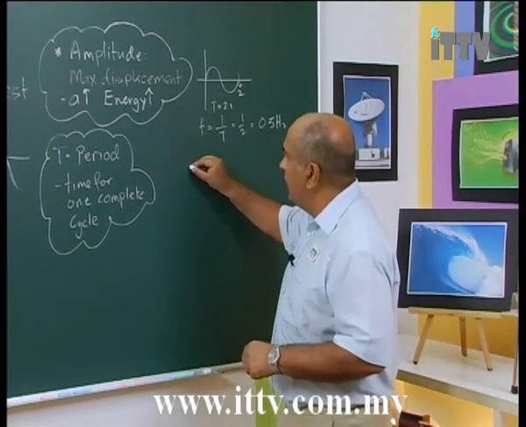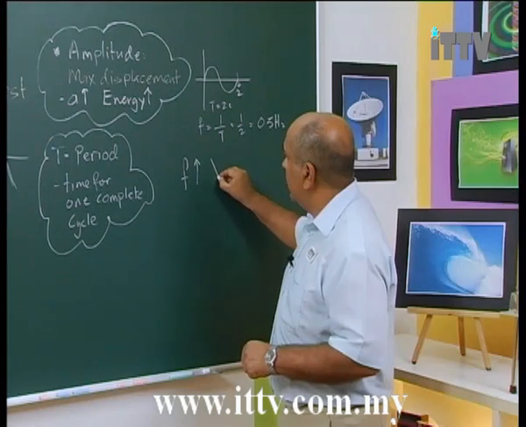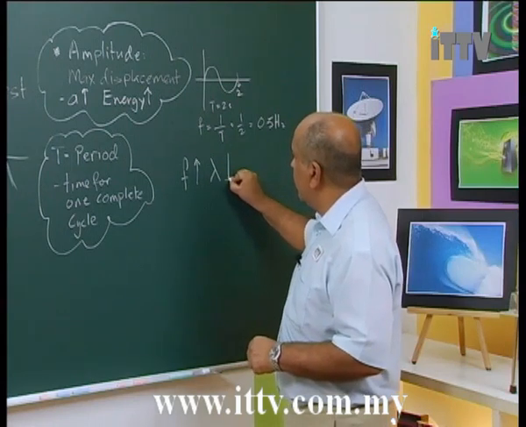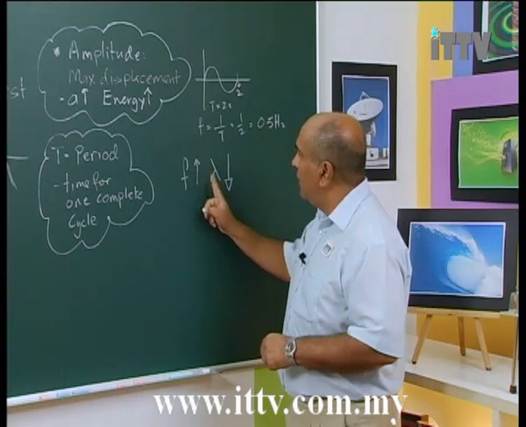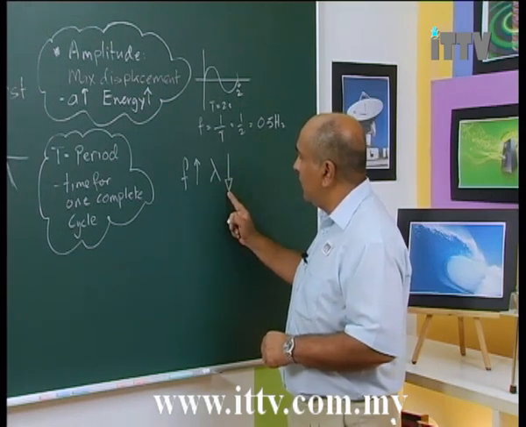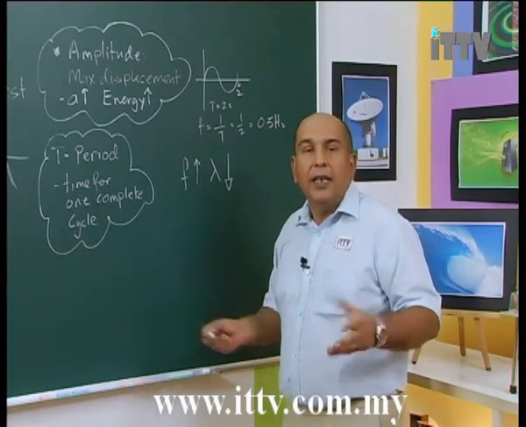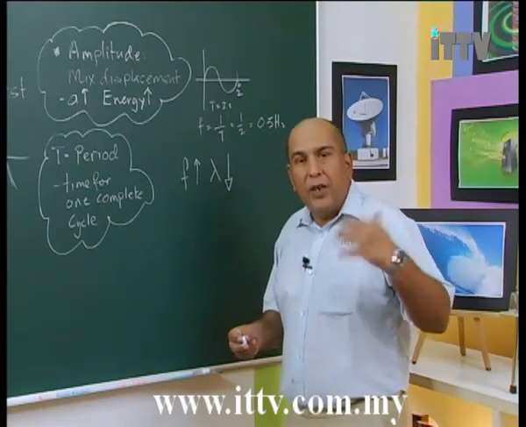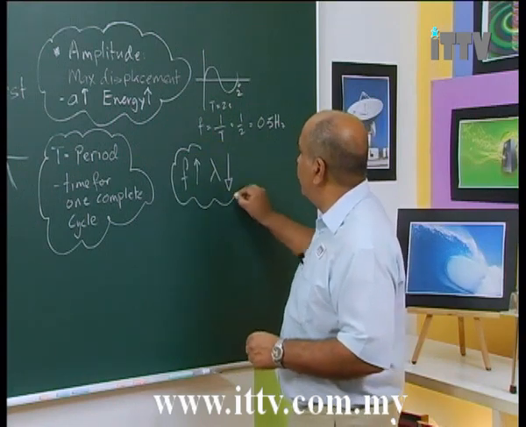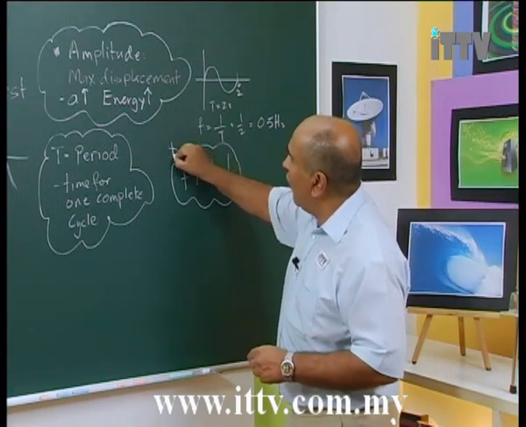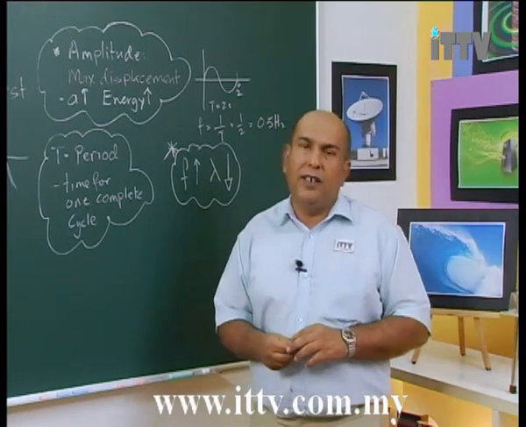So, what we get is, when the frequency increases, the wavelength decreases. When f goes up, lambda comes down. Or inversely, or vice versa is what I mean. If lambda goes up, frequency will come down. So this is the most important of all the relationships, because we use it all the time.